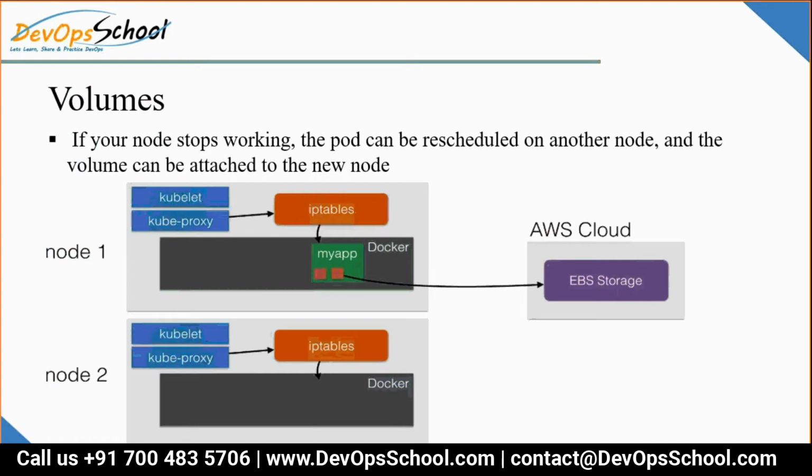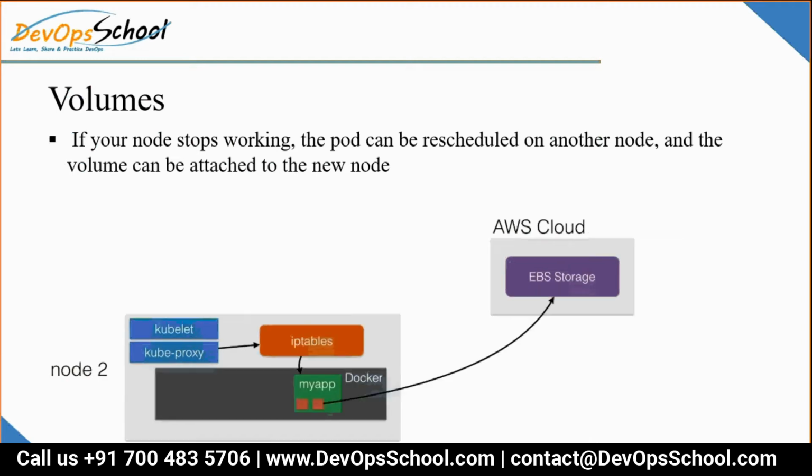Look at this here, guys. EBS will solve your problem, by the way. What is EBS? Guys, EBS is a block storage technology on AWS. This will solve your problem. Look at this very carefully. Here you have 2 nodes, and here you have 1 pod, my app. 2 containers are there inside that. One of the containers is referencing the EBS storage, which is external storage on the AWS cloud.